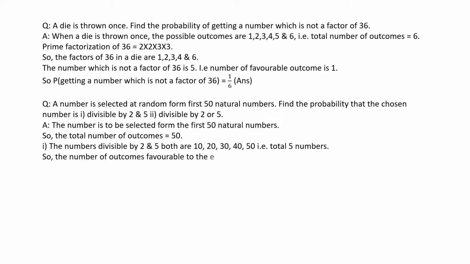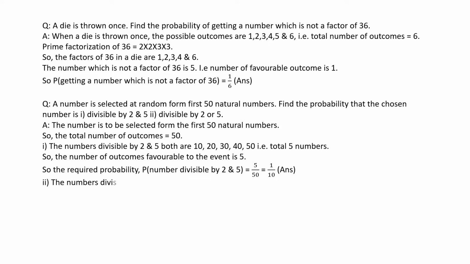So the number of outcomes favorable to the given event is 5, and the required probability of the number divisible by 2 and 5 is 5 by 50, or it is nothing but 1 by 10, is the answer. Now come to the second bit, number divisible by 2 or 5. That means the numbers divisible by 2 plus the numbers divisible by 5 minus the numbers divisible by both 2 and 5.